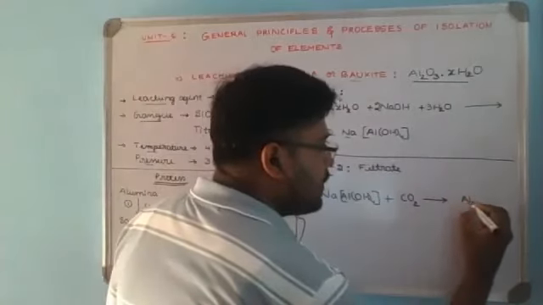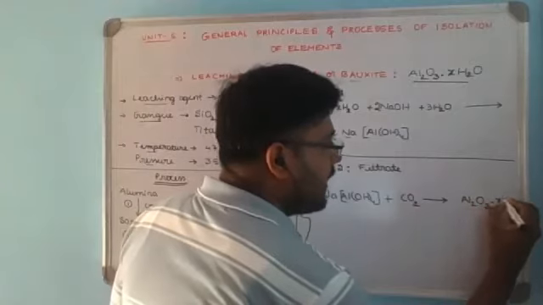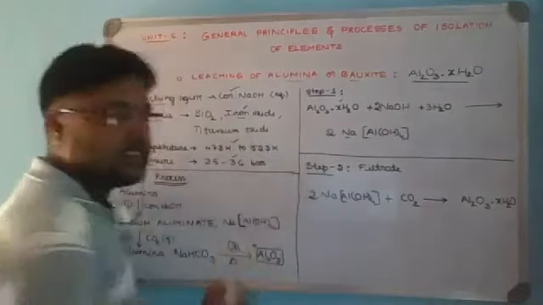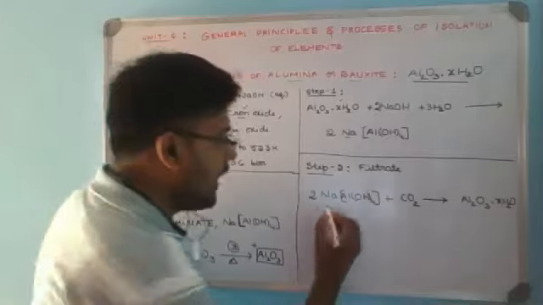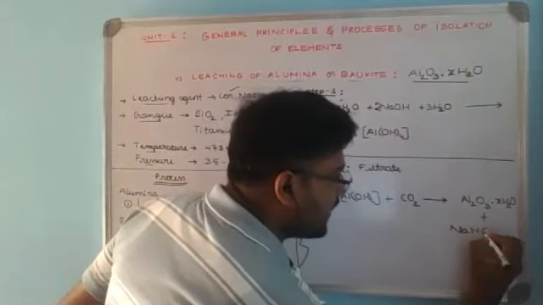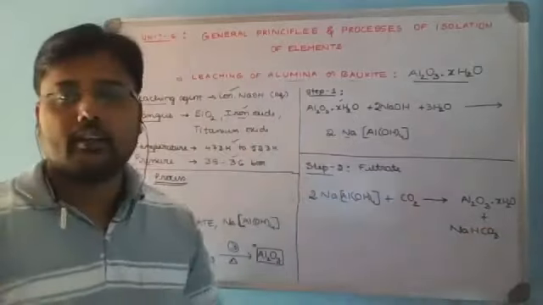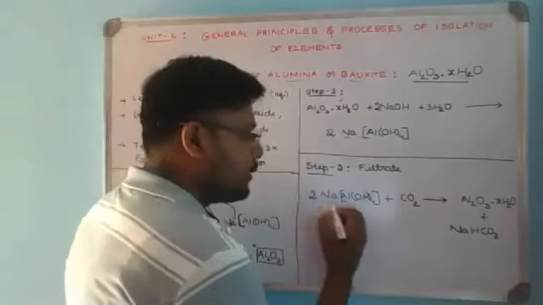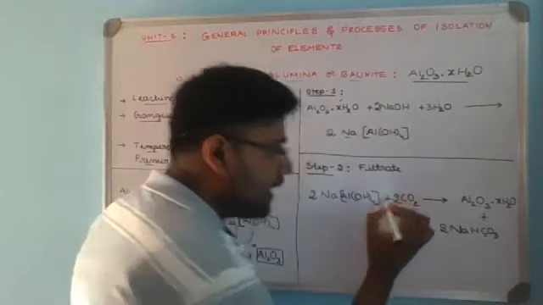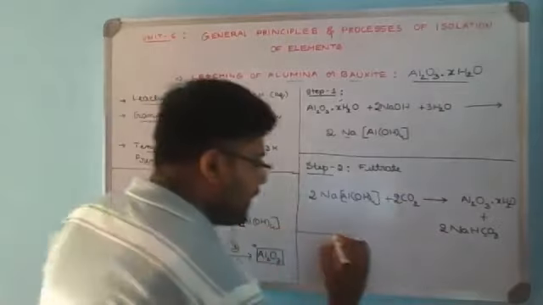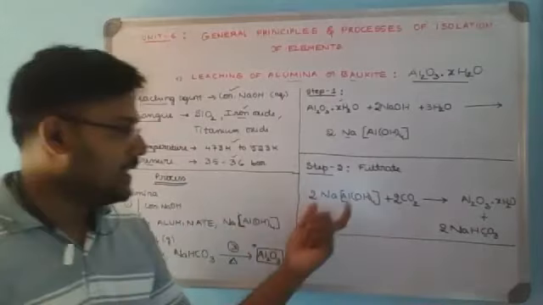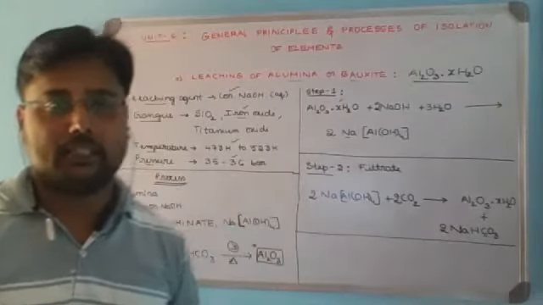It is Al2O3.xH2O. Now to make it 2 aluminium, the required number of moles of the complex is 2 NaAl(OH)4. And the sodium present in the complex gets precipitated as sodium bicarbonate, NaHCO3. So 2 sodium, you can consider 2 NaHCO3. So 2 carbon, hence it is 2 carbon dioxide on the reactant side. Now that is the balanced chemical equation. To write the correct reactants and products, then the balancing part you can easily do by concentrating on the elements.